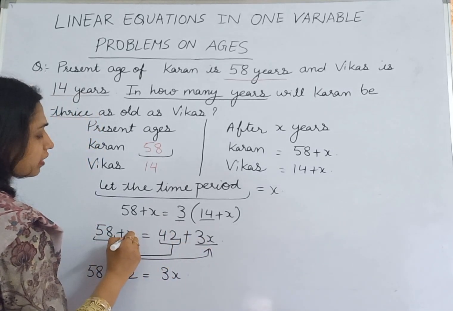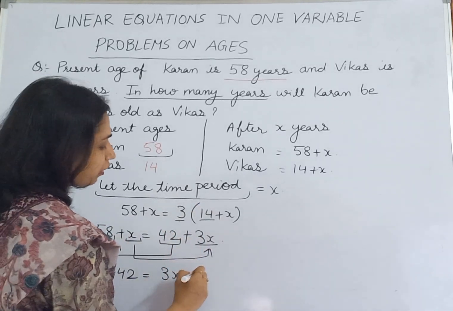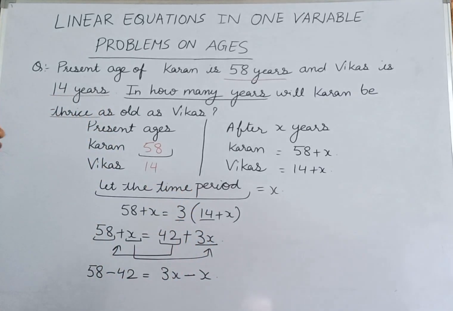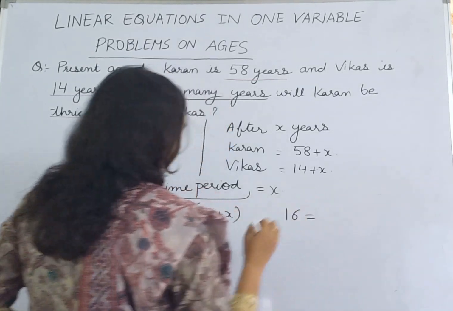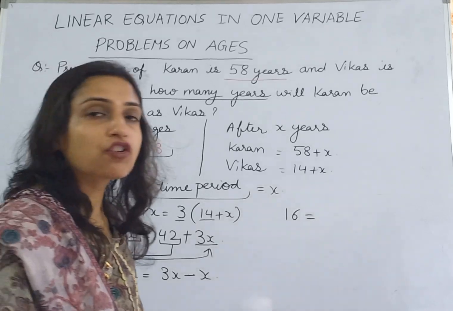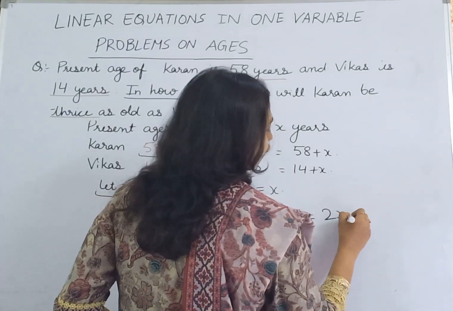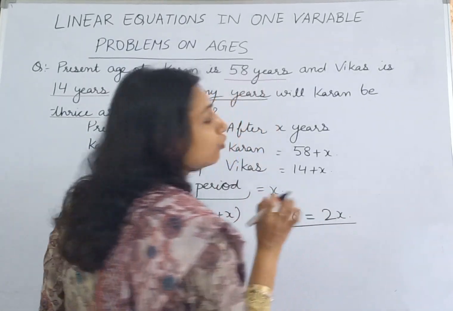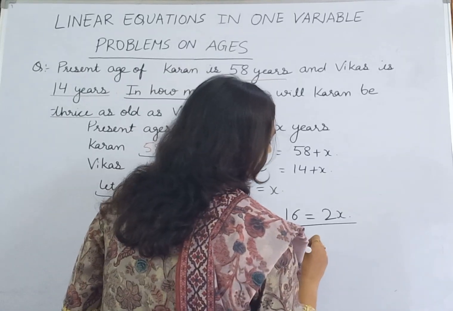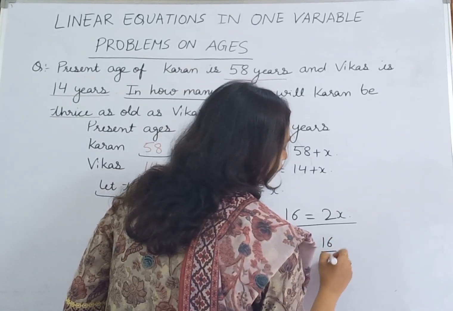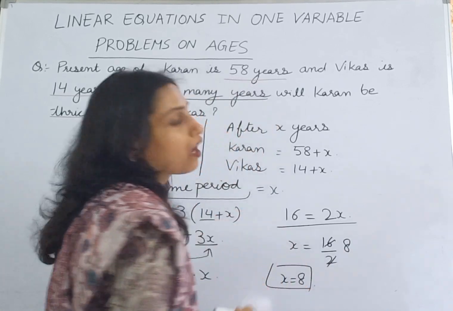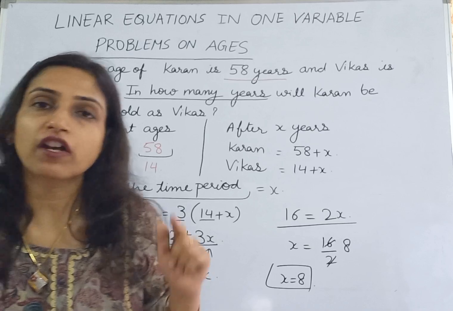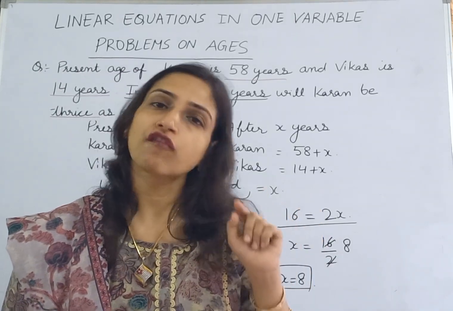And when we shift X to the right hand side of the equation, it becomes minus X. Now our equation is 58 minus 42, which is 16, is equal to 3X minus X, which is 2X. The equation becomes 16 is equal to 2X, and the value of X is 16 divided by 2, which is 8. That means after 8 years, the age of Karan will be 3 times that of Vikas.